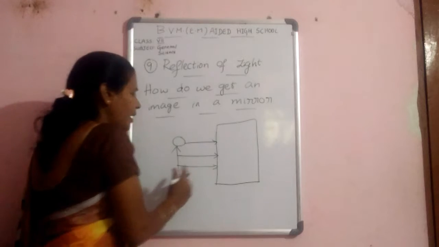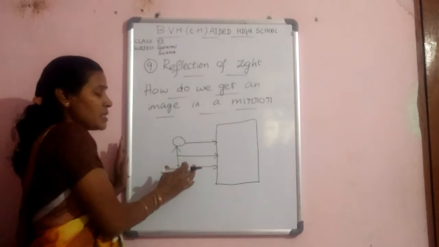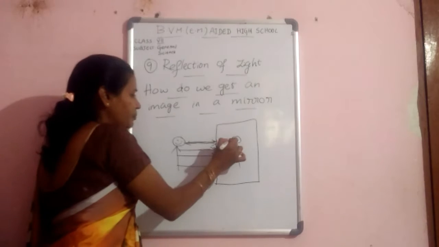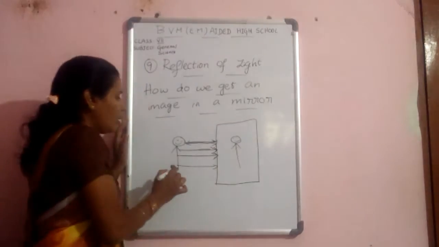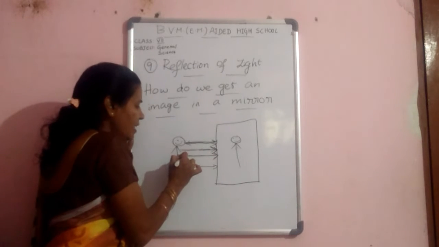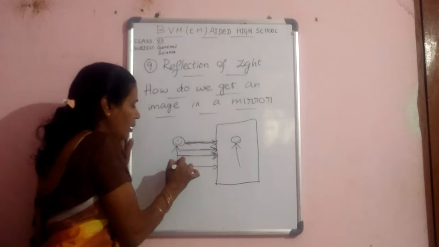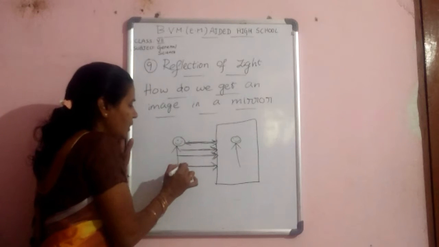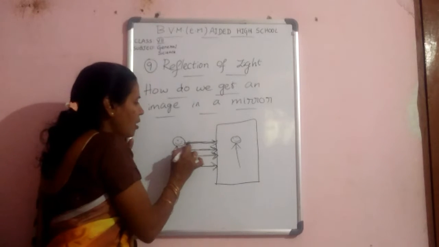So many light rays fall on the mirror. That means, again I am repeating, when the number of light rays fall on the mirror, that means the incidence rays fall on the mirror.